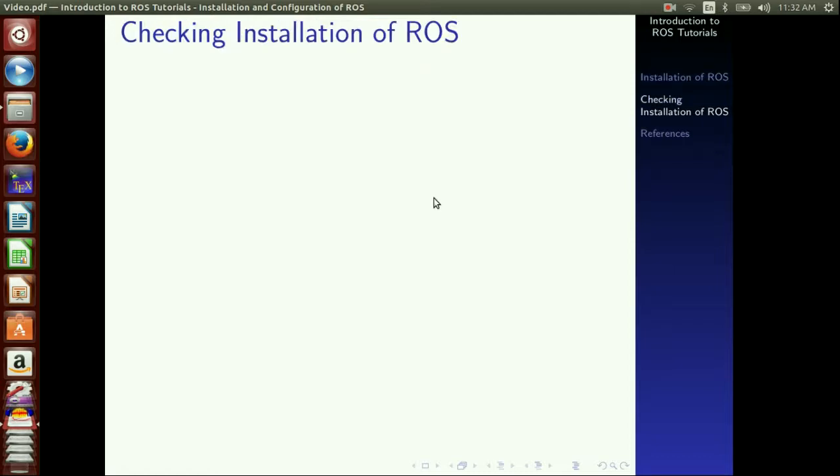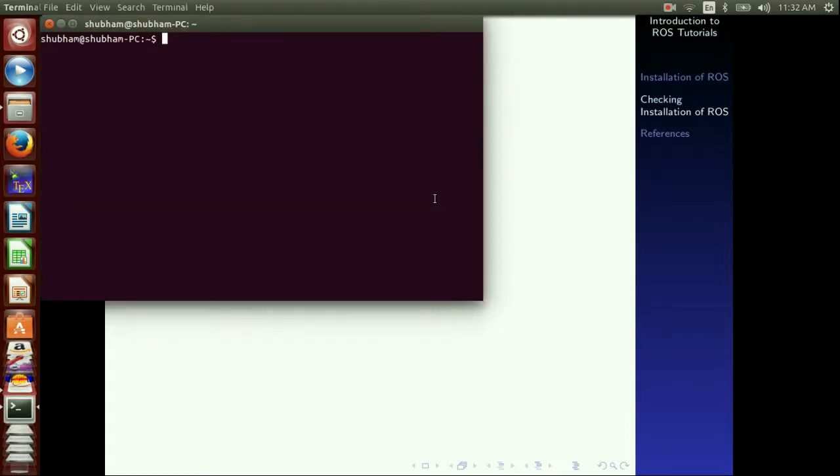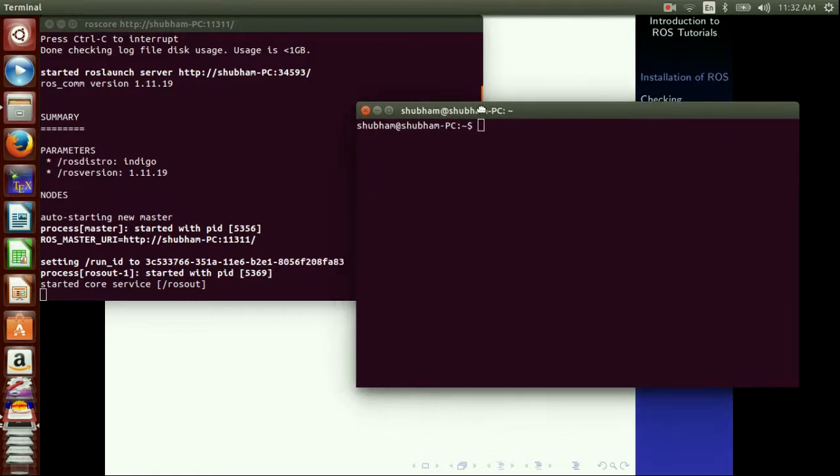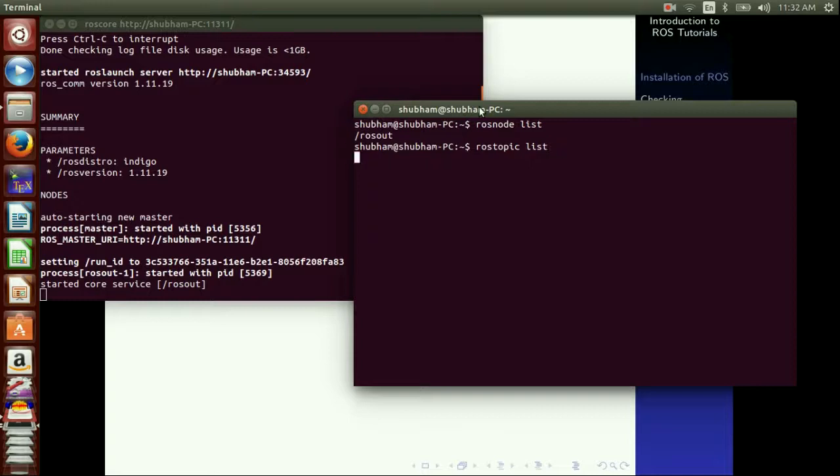Now we'll check whether our installation has gone in the right way or not. So open the terminal and type roscore. roscore is the master node and it starts the ROS server. Now in another terminal type rosnode list. You should get the output as follows. rosout is always running. It collects and logs node debugging output.